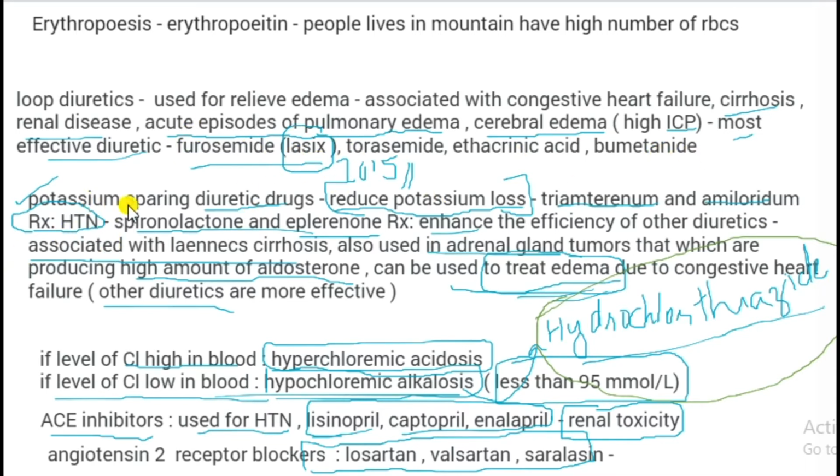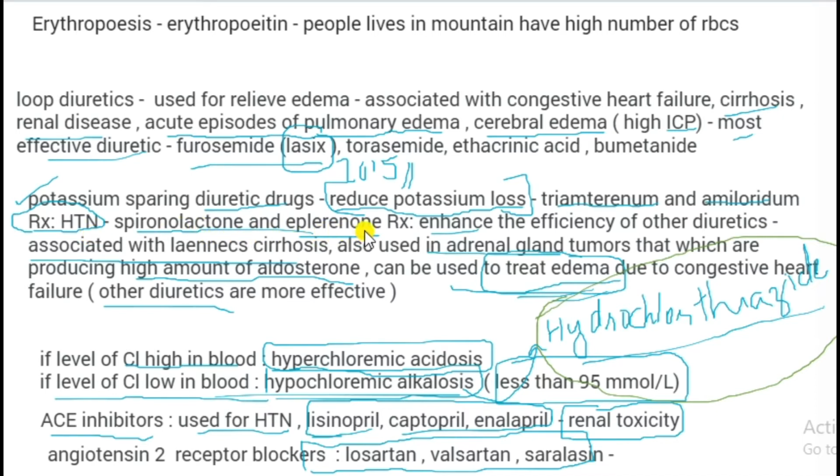So the next one is potassium sparing diuretic drugs. They reduce the potassium loss. Other diuretics cannot influence the potassium loss, so these can specifically reduce it. Triamterene and amiloride are the examples, but they are a treatment for hypertension. Also, they are potassium sparing diuretic drugs.